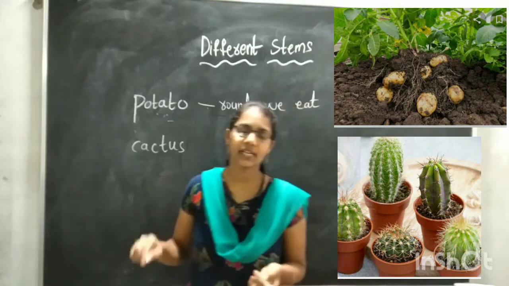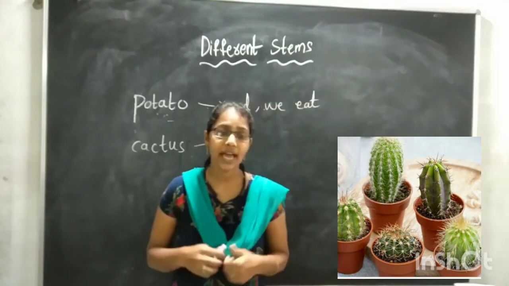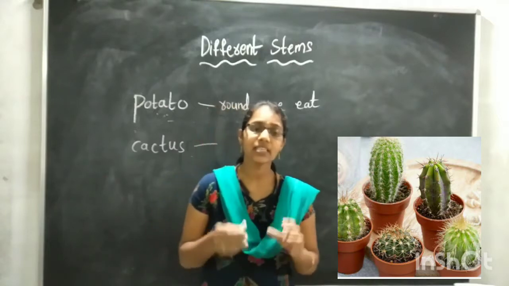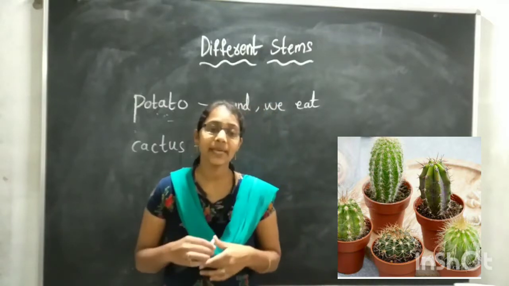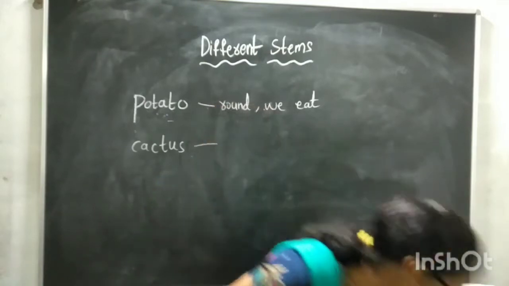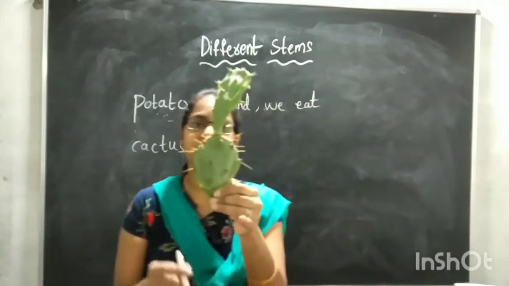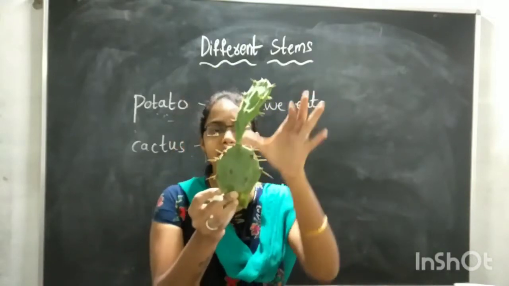And how will the stem of the cactus be, children? In a cactus, the stem looks like a big thick leaf. See here, children, if you see this cactus, these are not leaves but it is a stem.